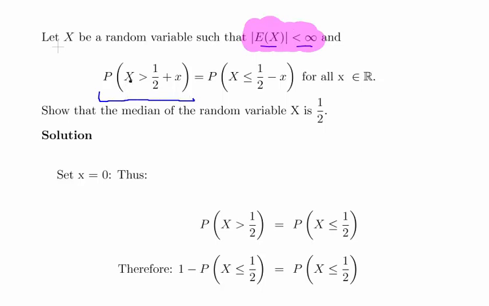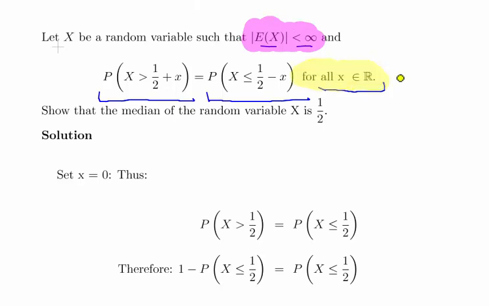So the probability of X greater than 1/2 plus x is equal to the probability of X less than or equal to 1/2 minus x, for all x that are real numbers. Now this is a little bit of a hint.